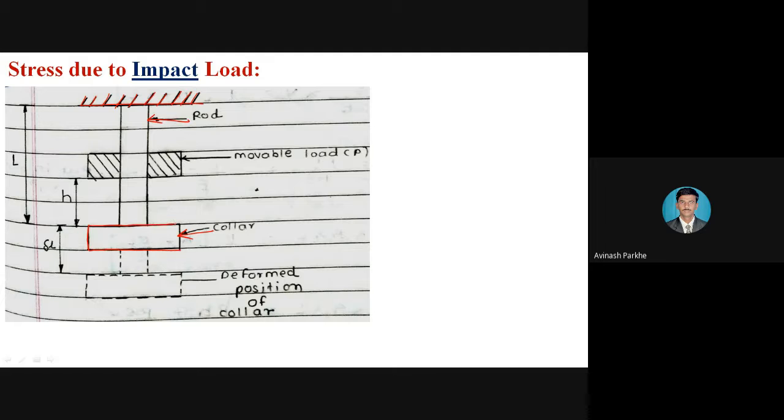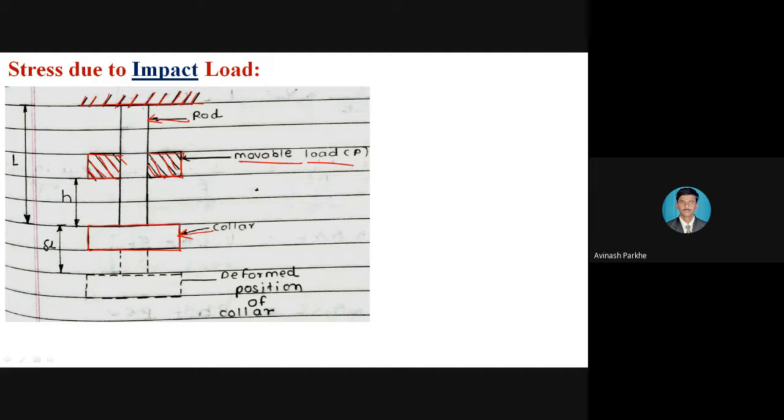Here this is the collar. At the top side it is fixed and at the bottom side the collar is fixed, and on that particular rod one movable load is there. So here at the center point, again there is a rectangular section which is represented by the hatching line. This is the rectangular section. It represents the movable load. That load can move on this particular vertical rod.